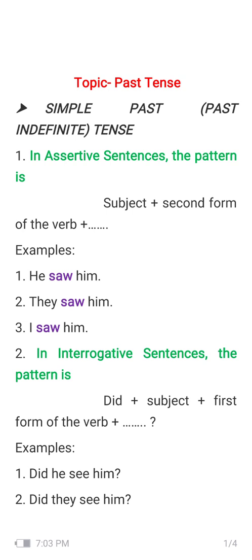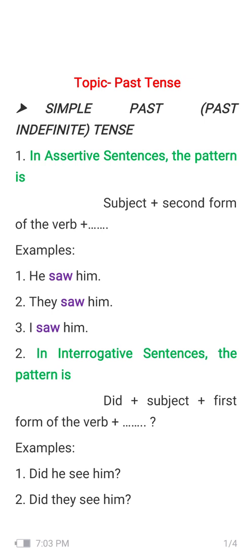Now for the examples: did he see him? First of all we write did plus subject. Our subject is he. Then the first form of the verb is see, because we were using see, saw, seen. And after that, him is our object. At the last, because this is an interrogative sentence, you have to write the question mark sign, because it's very essential to make an interrogative sentence. The next sentence: did they see him?